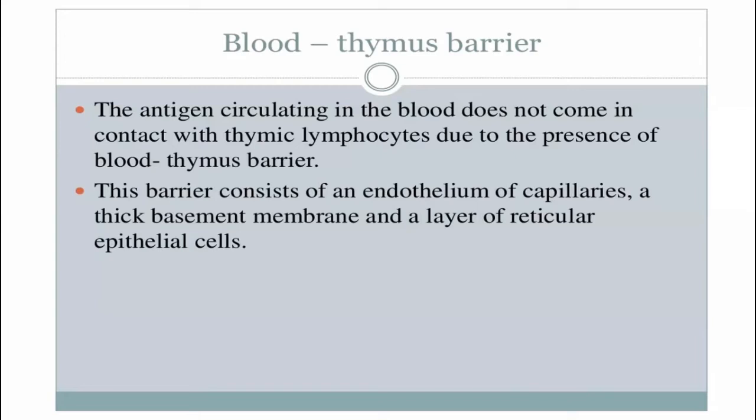This layer of epithelial cells contributes to the formation of the blood-thymic barrier.